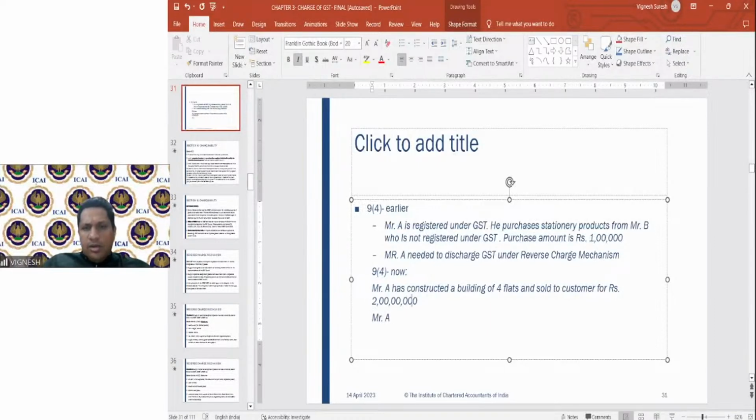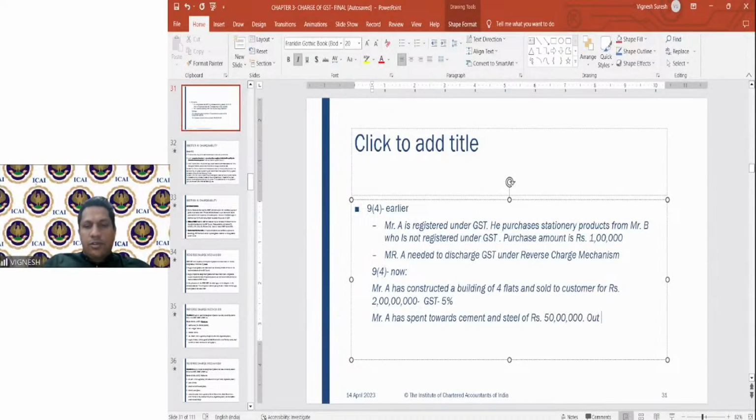So here it is a residential building other than affordable, so GST will be 5%. ITC is anyway not available. Then here, what has happened? Mr. A has spent towards cement and steel, say, rupees 50 lakhs.